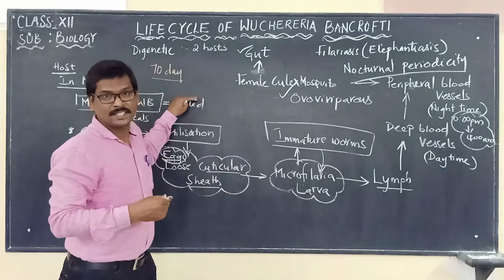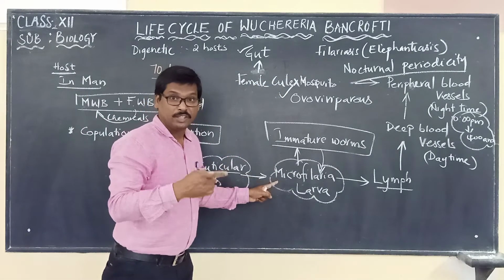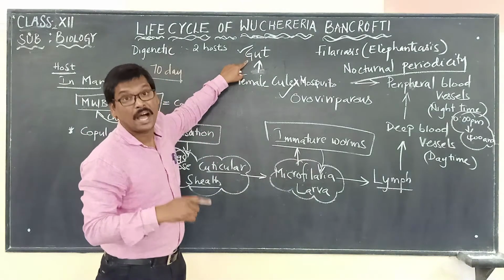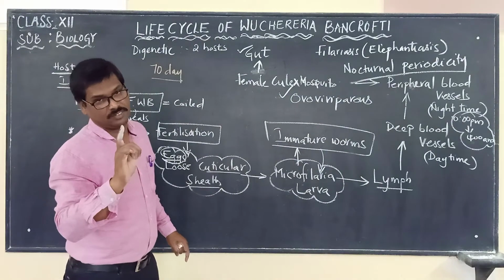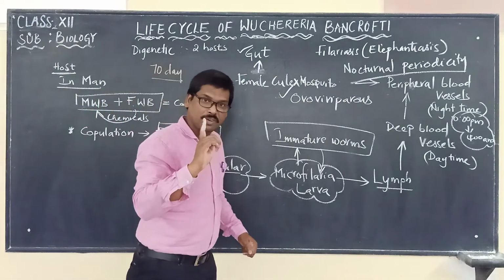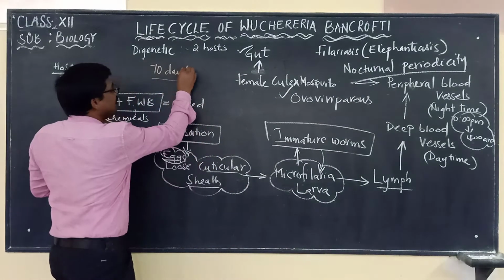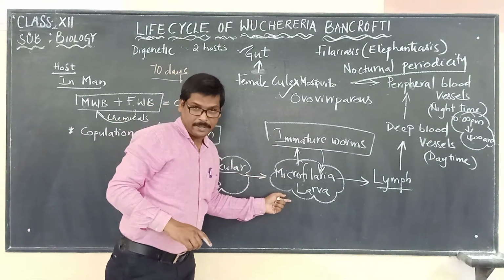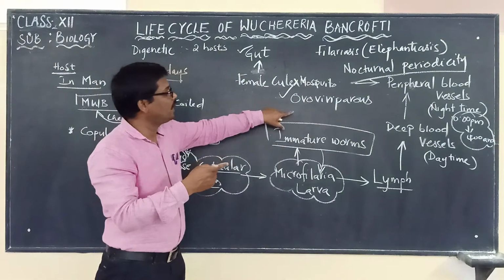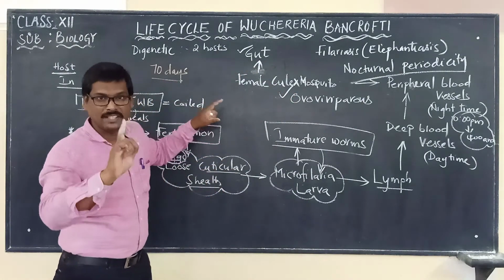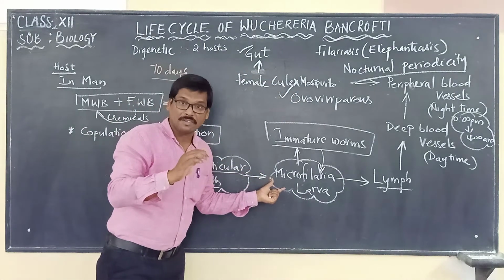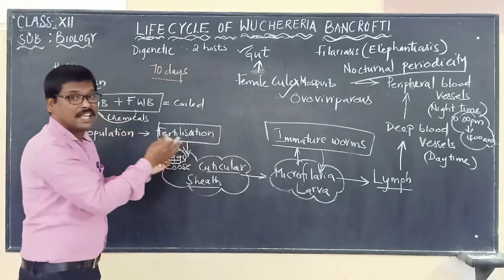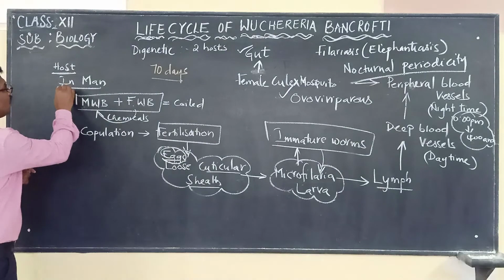Within 70 days they should enter the female Culex mosquito's gut, otherwise they will die and be destroyed.